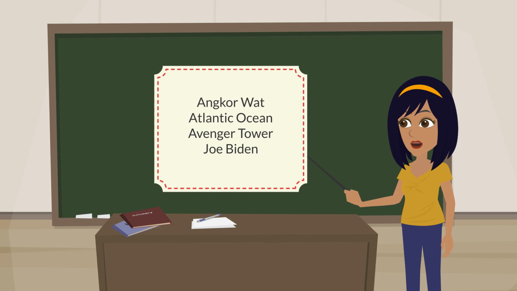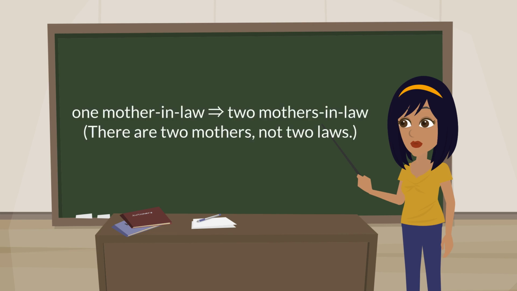Two-word proper nouns can also be classified as compound nouns. Remember that proper nouns name specific people, places, and things. Angkor Wat. Atlantic Ocean. Avenger Tower. Joe Biden. When a compound noun is a single word, make it plural by adding s to the end.